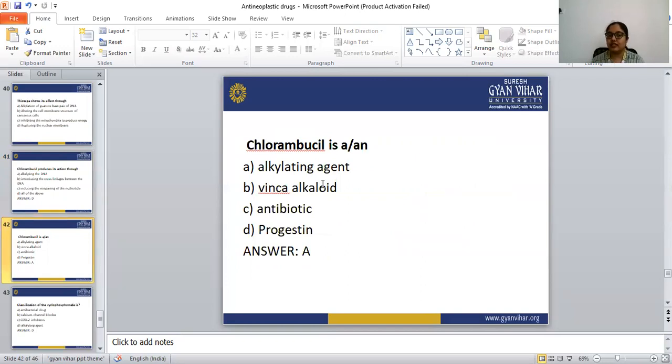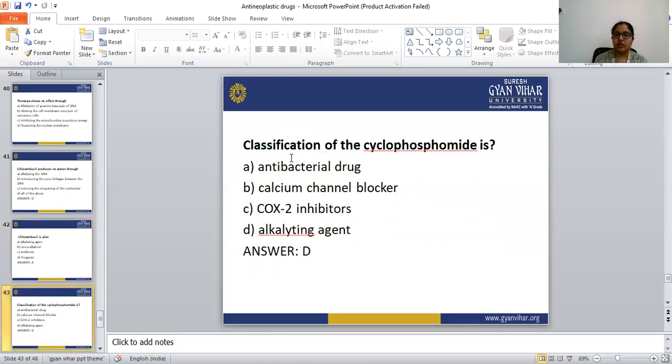The correct answer is alkylating agent. Next, the classification of cyclophosphamide is: antibacterial drug, calcium channel blockers, COX2 inhibitors, alkylating agents. The correct answer is alkylating agent. Cyclophosphamide comes under the category of nitrogen mustard.